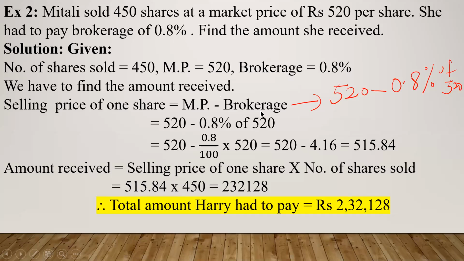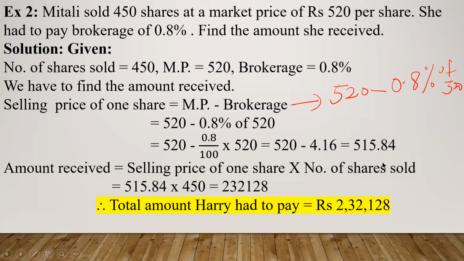How will you calculate 0.8% of 520? 0.8% means 0.8 divided by 100, of 520 means multiply by 520. When you calculate this, you will get 4.16. Use a calculator. Okay, so 520 minus 4.16 will give you 515.84.